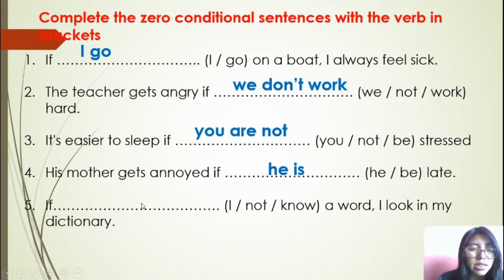And we are going to see the last example. If I look in my dictionary, I have my subject I and the negative form. So I am going to use that. If I don't know a word, I look in my dictionary.